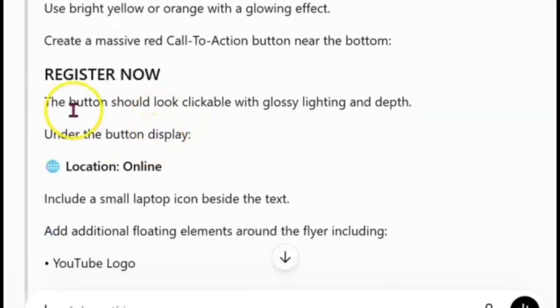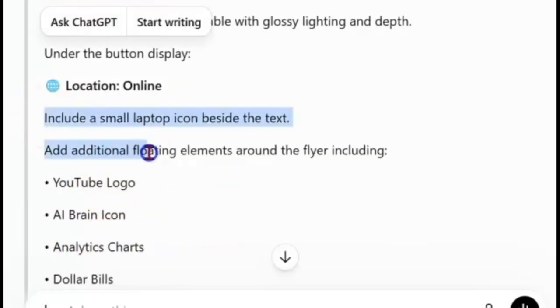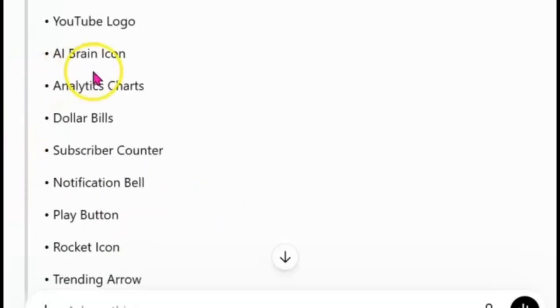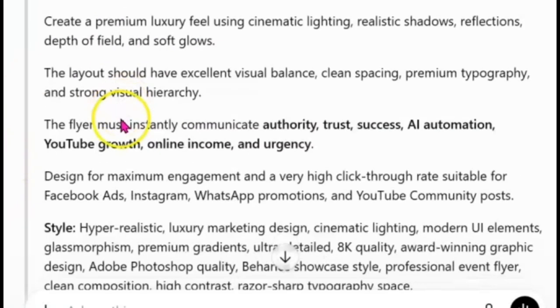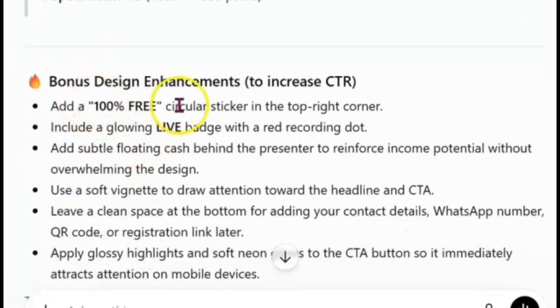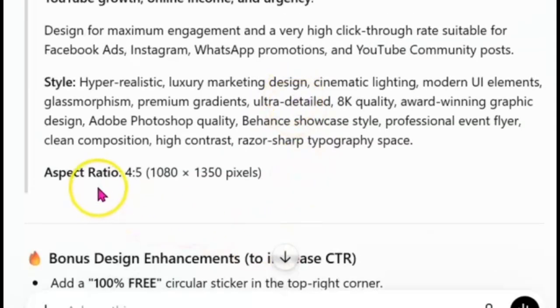What you will learn. Remember I said I should use emojis when needed. Now we are going to cross-check anytime ChatGPT gives you any prompts. If you are doing any meaningful job, you want to check if there is any error. If there's an error, you can fix it and add your own write-up to it. Now this is the bonus design that it gave to us, but I don't think I'm going to be using this bonus design.